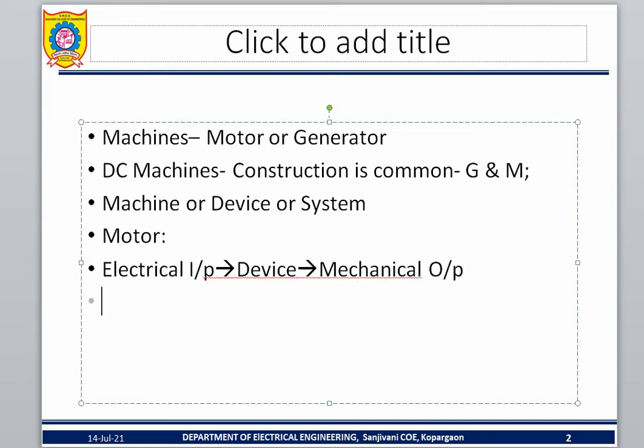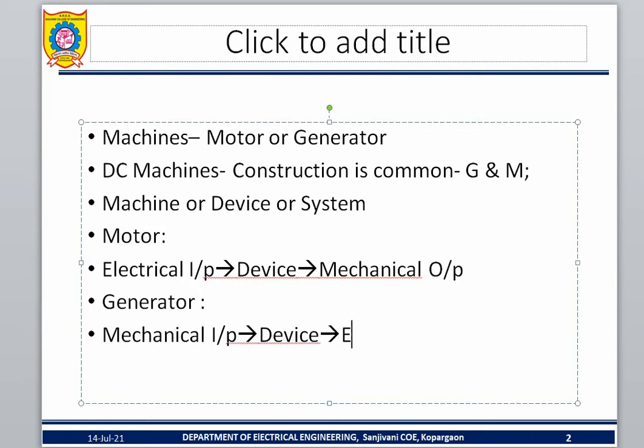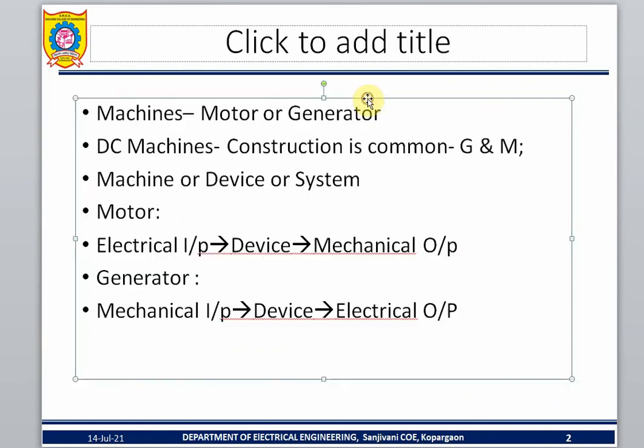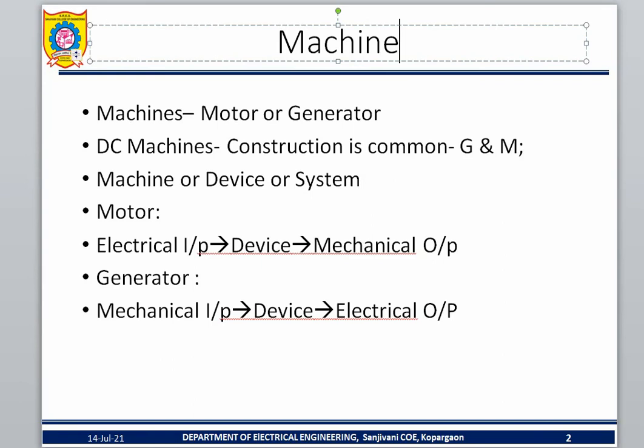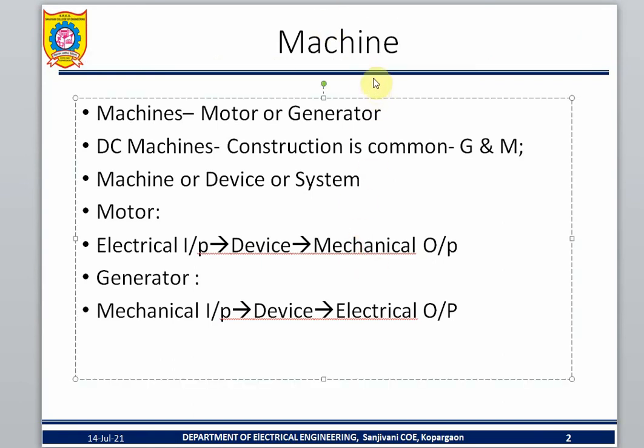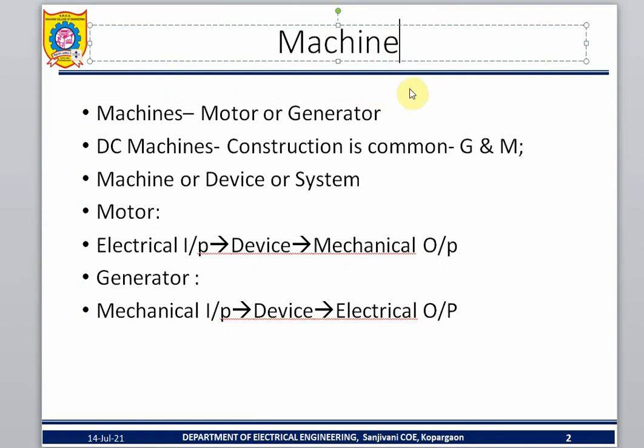Now I want to use it as a generator. What do I do? In the device, you give the mechanical input, and you extract the electrical output. So this is about machines. You use it either as a motor or as a generator.